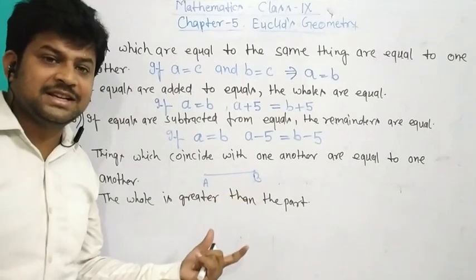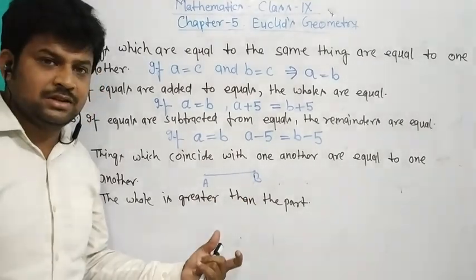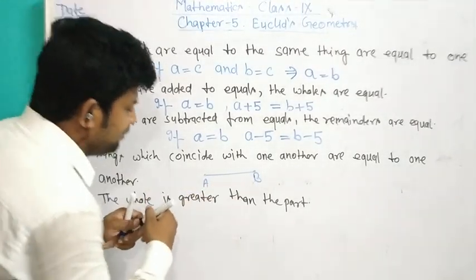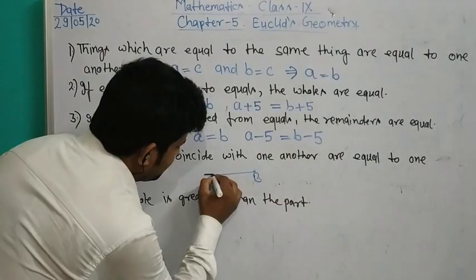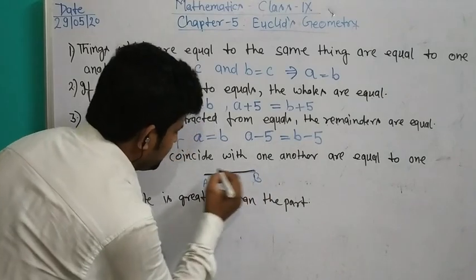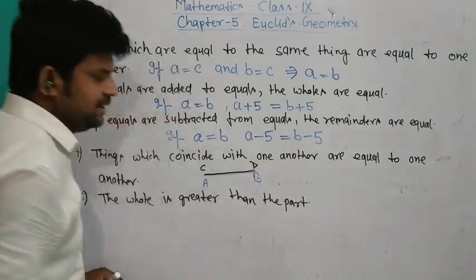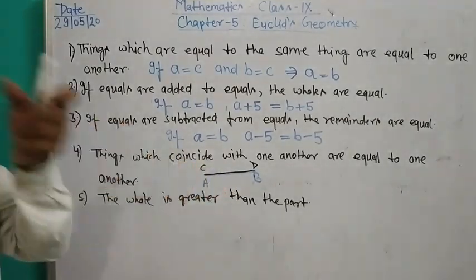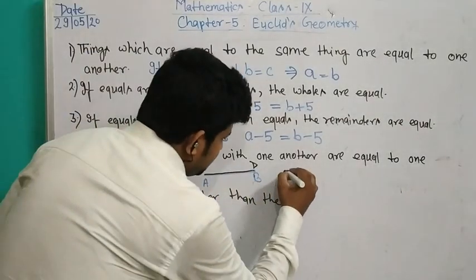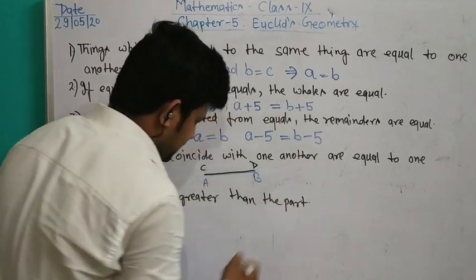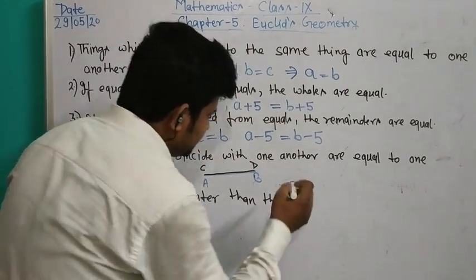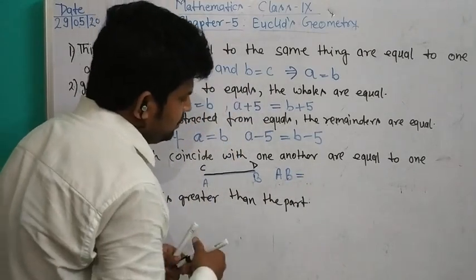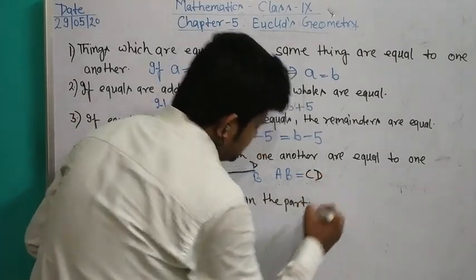When we take a line CD of the same length and put it on AB, it means AB coincides with CD, therefore we can write AB equals CD. Clear?